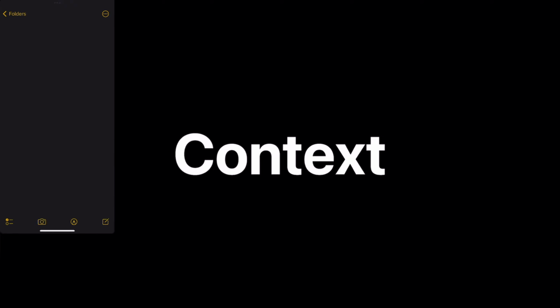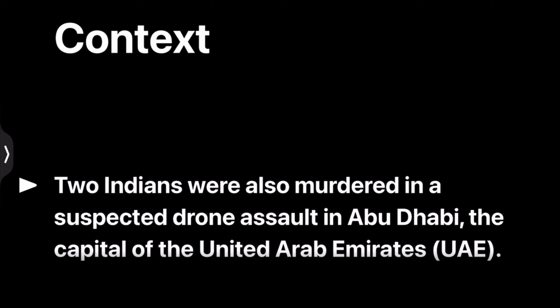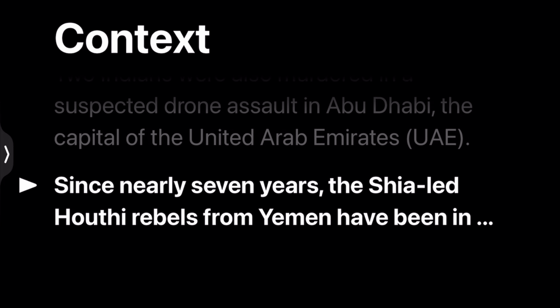What is this drone attack and why the drone attack? Two Indians were also killed in a suspected drone assault in Abu Dhabi, the capital of the United Arab Emirates. For nearly 7 years, the Shia-led Houthi rebels from Yemen have been in control of Yemen's north, including its capital city Sana'a.